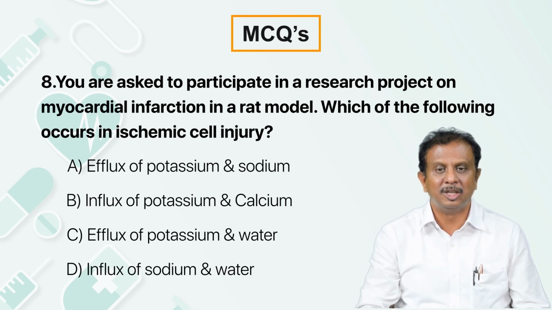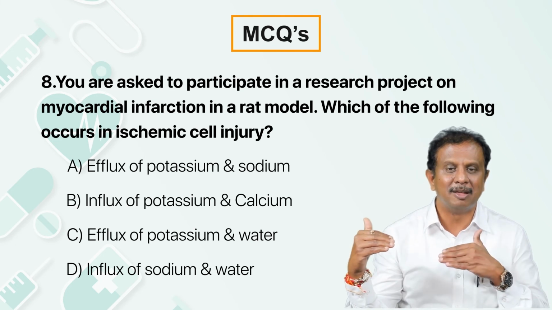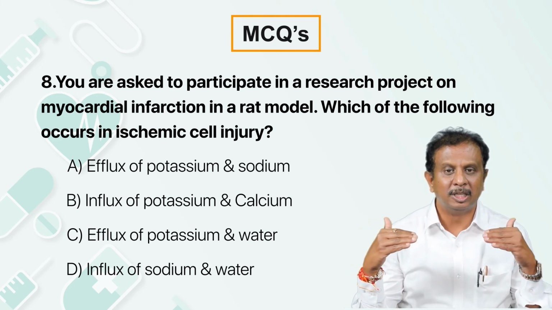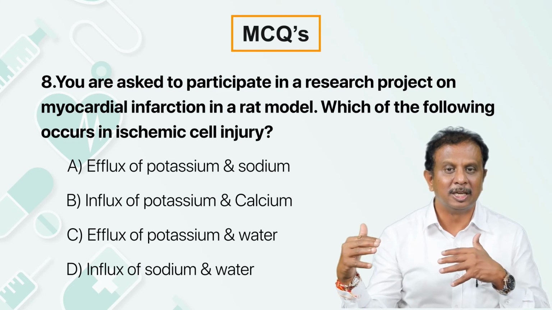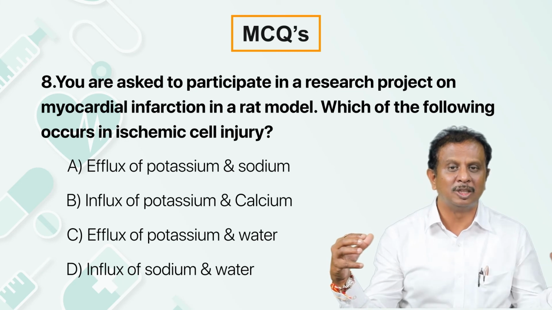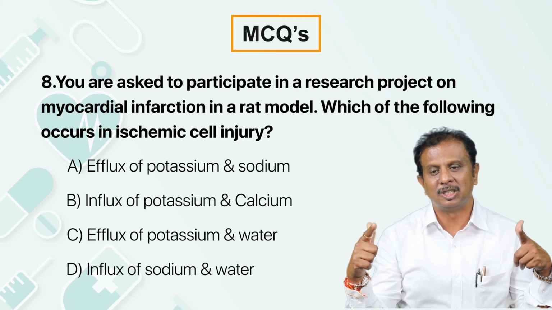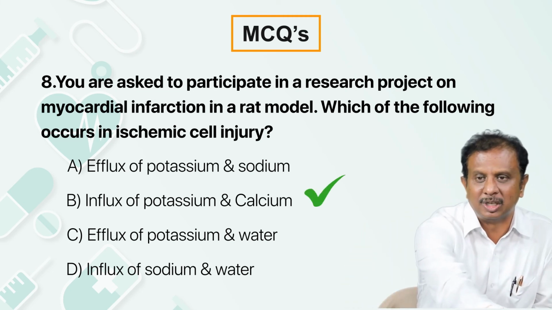I told you in reversible injury, in the initial phase, the reduced ATP results in the failure of the sodium potassium pump. When the sodium potassium pump fails, there is an influx of sodium. When there is an influx of sodium, it brings along the water inside, and that is the reason for cellular swelling. And the right answer is influx of sodium and water here.